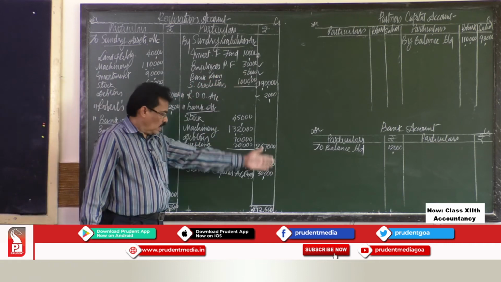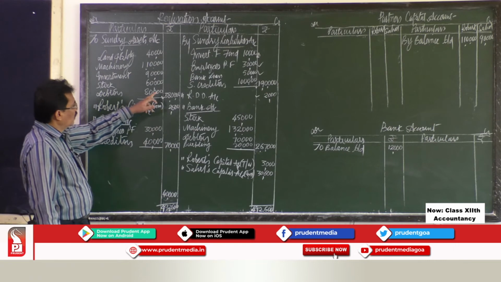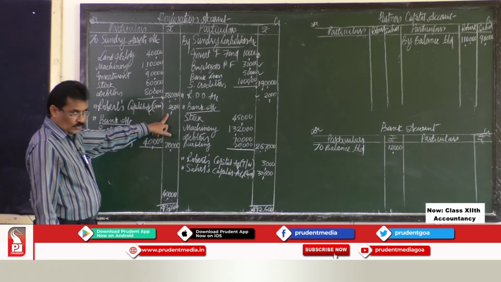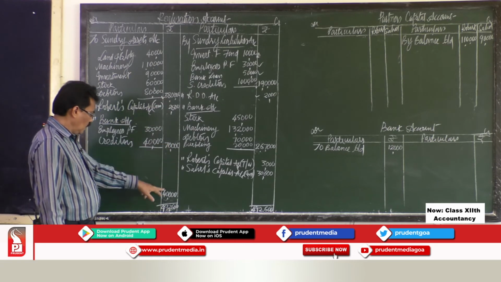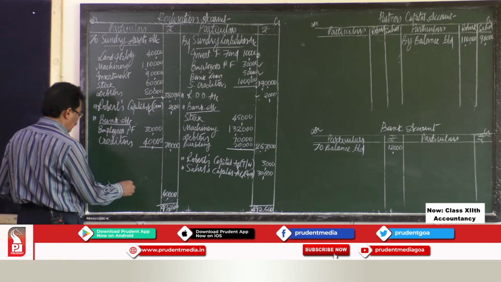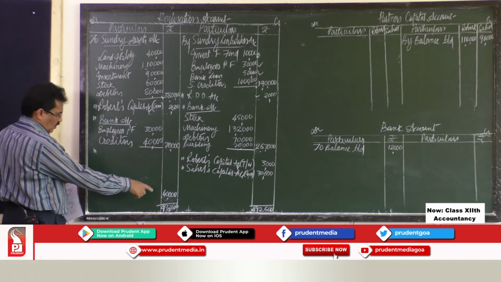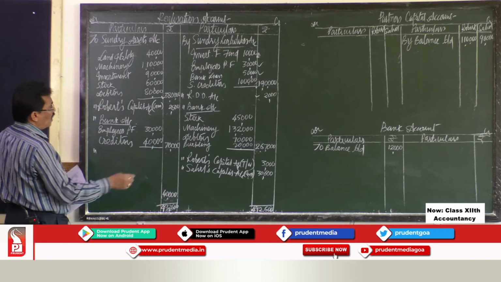So we brought the same total on the debit side. From this, 3,80,000 plus 2,600 plus 70,000, the total we subtract from this, you are getting a difference of rupees 40,000. This is called profit on realization account. So this should be transferred to partners' capital account.